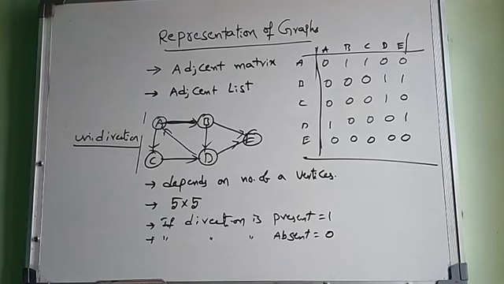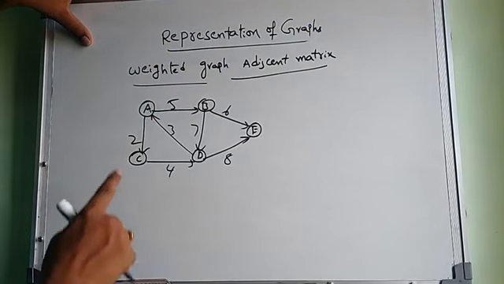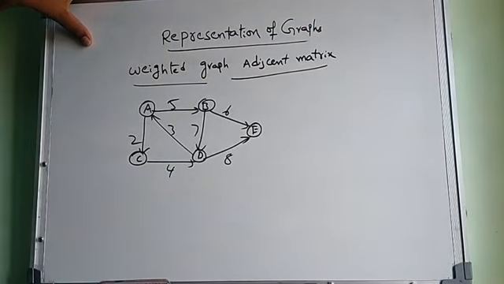Okay, next, the weighted graph adjacent matrix. Let's look at a weighted directed graph, having weights and having directions. How do we make the adjacent matrix using this weighted directed graph?